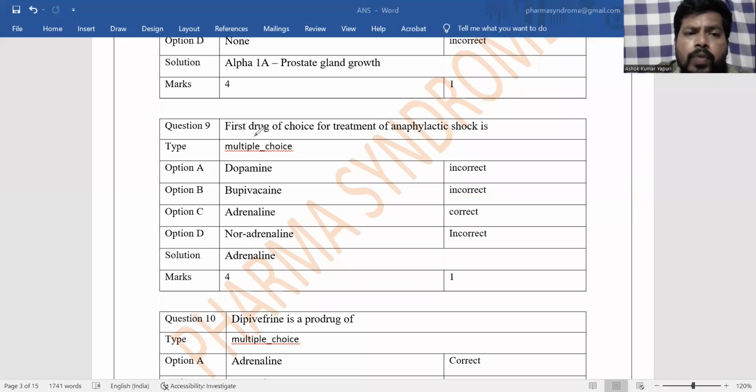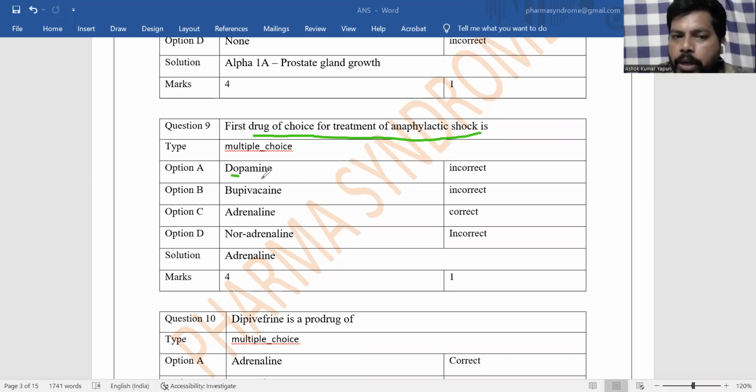Next, first drug of choice for treatment of anaphylactic shock. So anaphylactic shock is a type of severe allergic shock because of excess histamine concentration in the blood that leads to severe allergic reactions. And severe allergic reactions may develop into anaphylactic shock. So, here options.